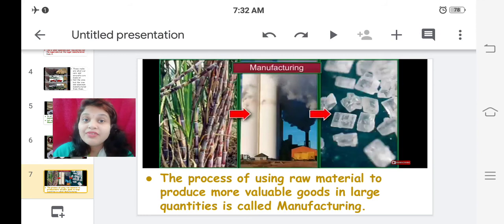No, manufacturing is done on a large scale, not on a small scale. So the process of using raw material to produce more valuable goods in large quantities is called manufacturing. In the image also you can see sugarcane, the raw material. It gets processed in the factories and industries, and then we get the final product, that is sugar, in large quantities. So this is called manufacturing.